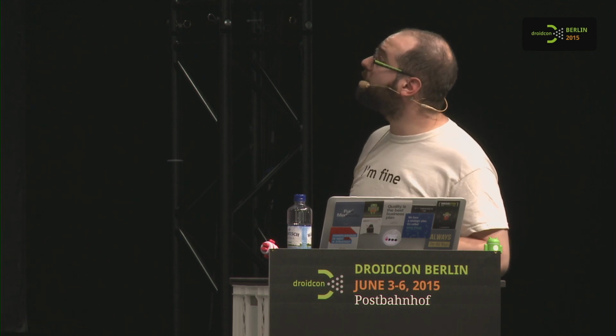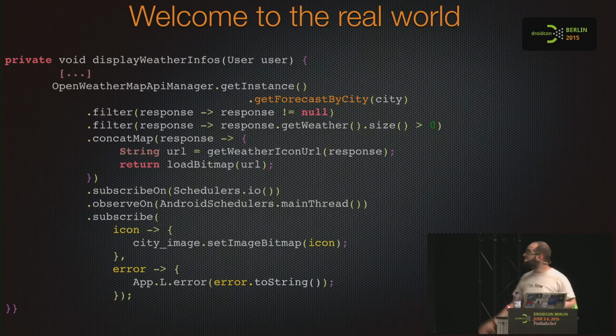So we update our adapter for every user we put in the list. We query the forecast service. We filter for null. Could happen. Actually, it happened. We filter again. We don't need the weather if the size is not... No, it has to be greater than 1. We could use one line, but it's,